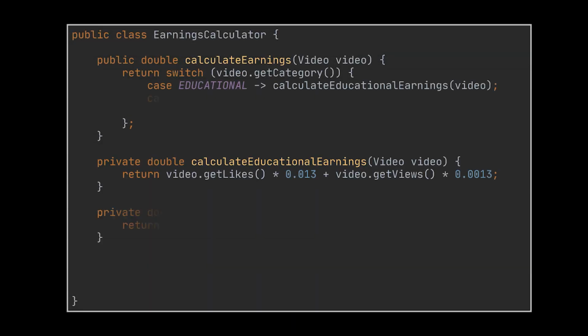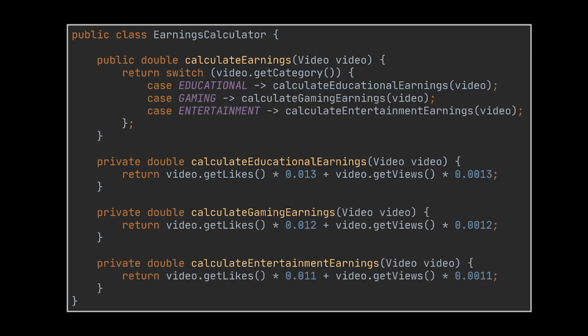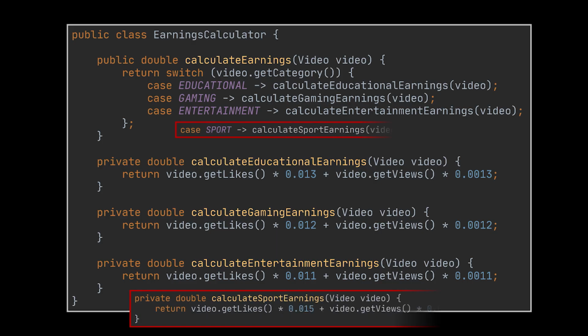In this method, we are going to create a switch expression, and based on the category of the given video, the appropriate helper method will be called, and its result will be returned to the user. Now, the problem with this implementation is that if we were to add a new category to our enum, we would have to come back to this class and modify it by adding the missing enum to our switch expression and create its corresponding private method. Problems such as these are tackled by applying the open-closed principle.